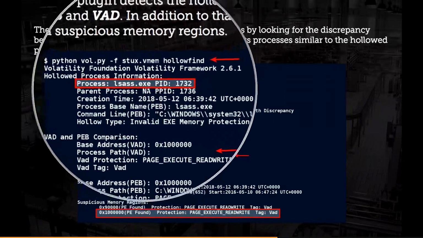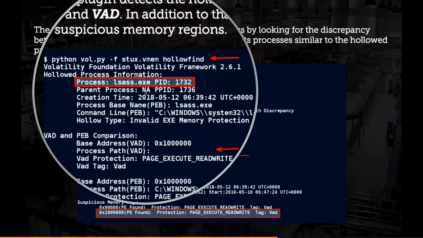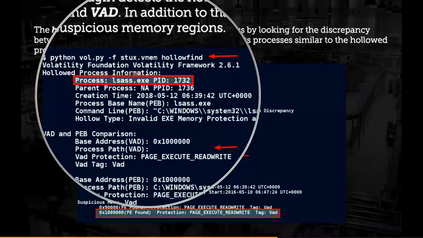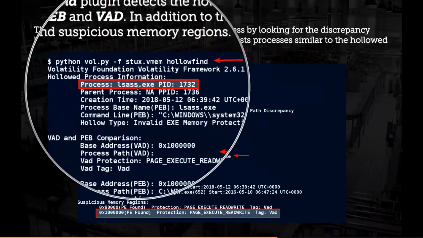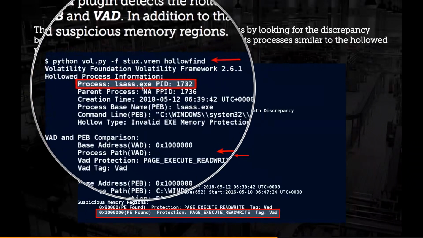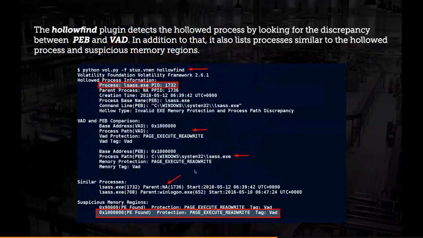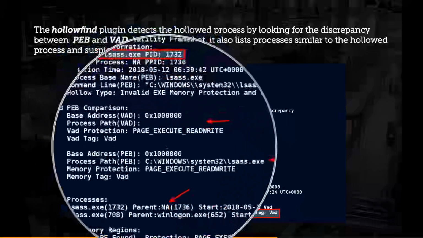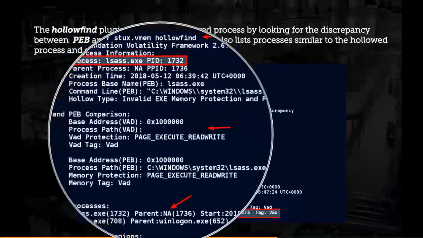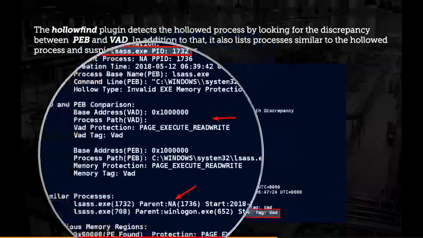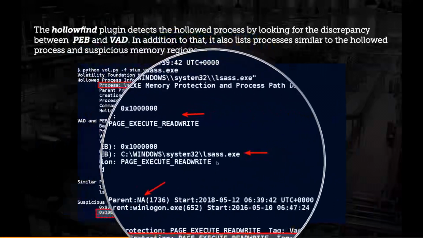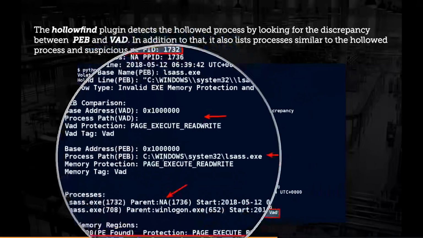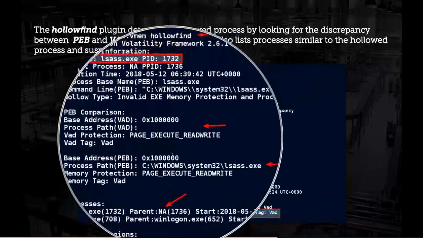So because it doesn't have a parent, I'm guessing that some process started lsass.exe and that process terminated, which tells you that it's not correct, because lsass is supposed to be started by winlogon or wininit.exe. Another thing it tells you is the discrepancy between the VAD and the PEB. Notice it is telling that at this address, there is no process path, whereas the PEB is telling that at this address lsass.exe is loaded. Normally it should be the same, but this tells me that there is something wrong here.